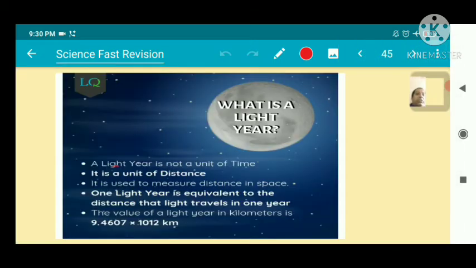So what is a light year? A light year is not a unit of time. It is a unit of distance, used to measure distance in space. 1 light year is equivalent to the distance that light travels in 1 year. The value of a light year in kilometers is shown here. So a light year is not a unit of time. It is a unit of distance.